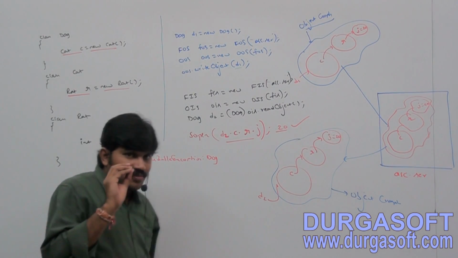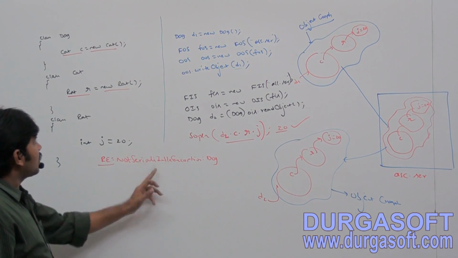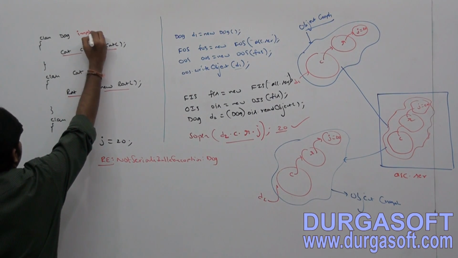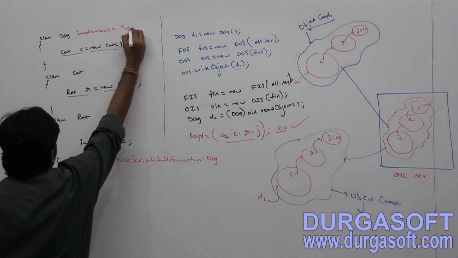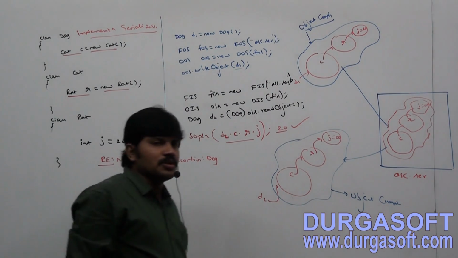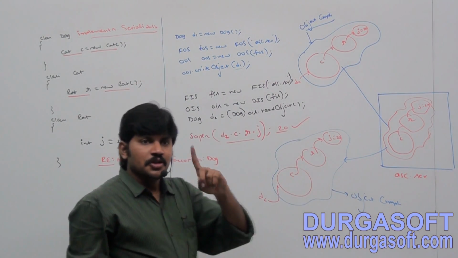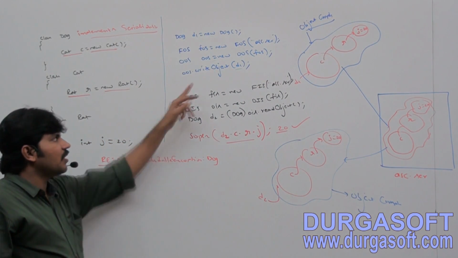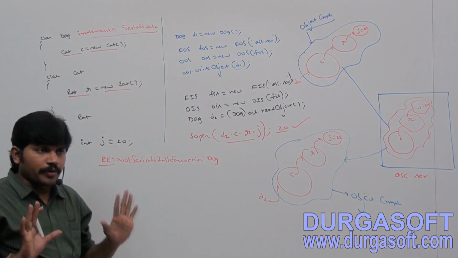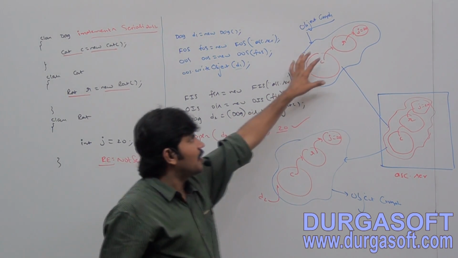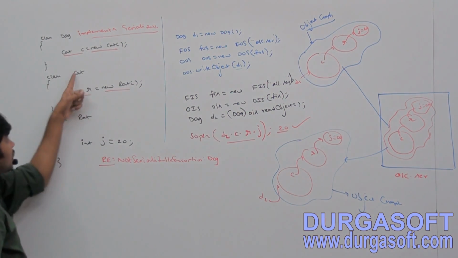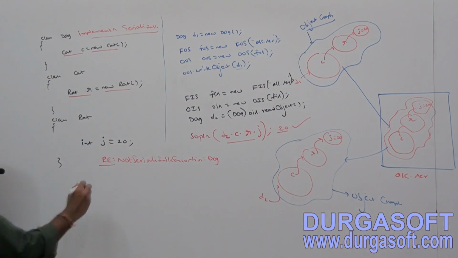But now take a bit of special care. Sir, I will make Dog implements Serializable. Can you tell whether the code is going to run or not? No. Immediately the JVM will say: you are trying to serialize a Dog object, the Dog class implements Serializable, no problem at all. But while serializing the Dog object, the Cat object is also automatically serialized. Does the Cat class implement Serializable? No. How can I run this code?